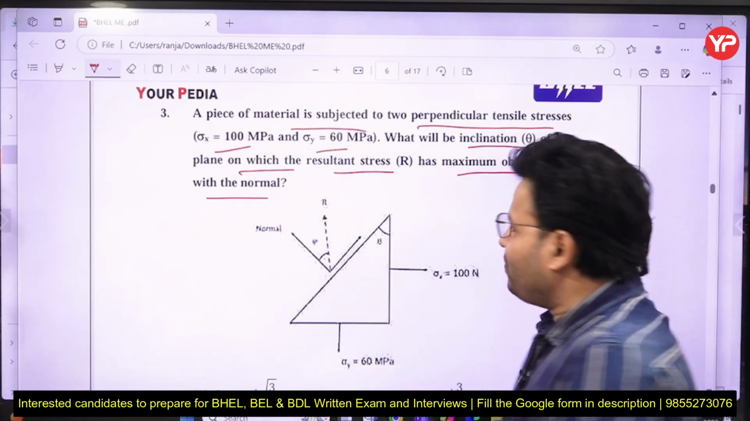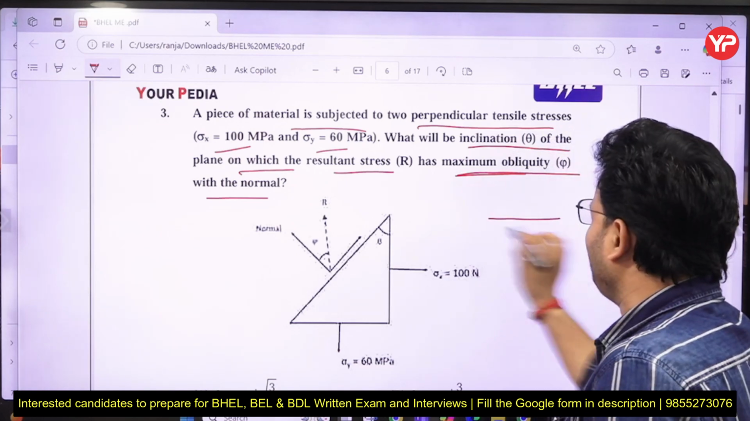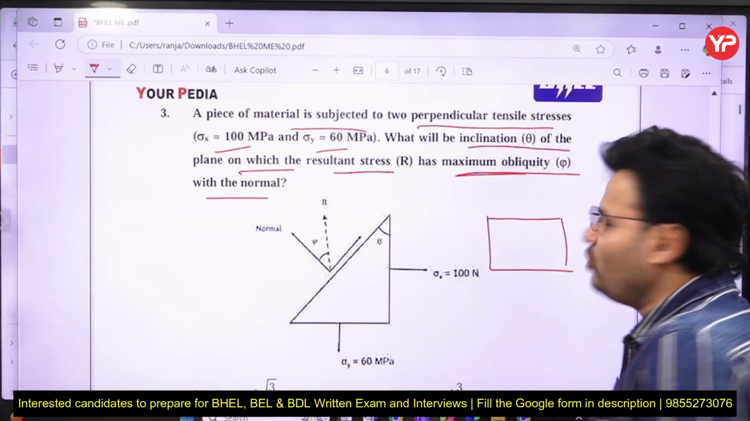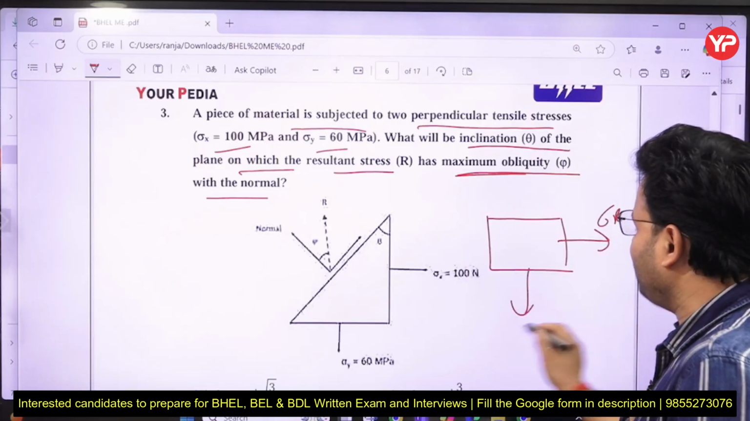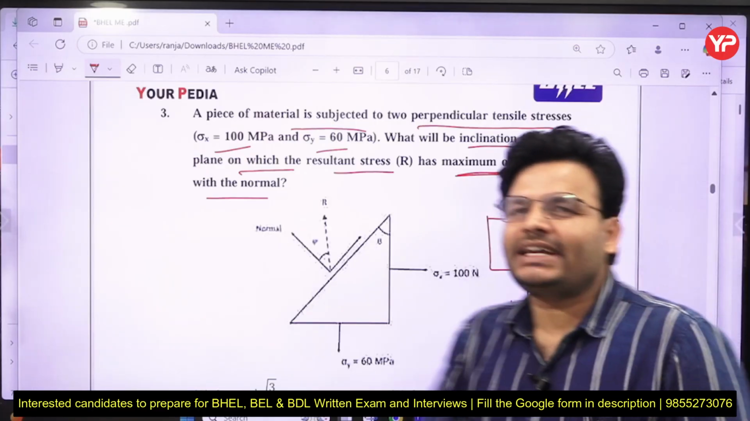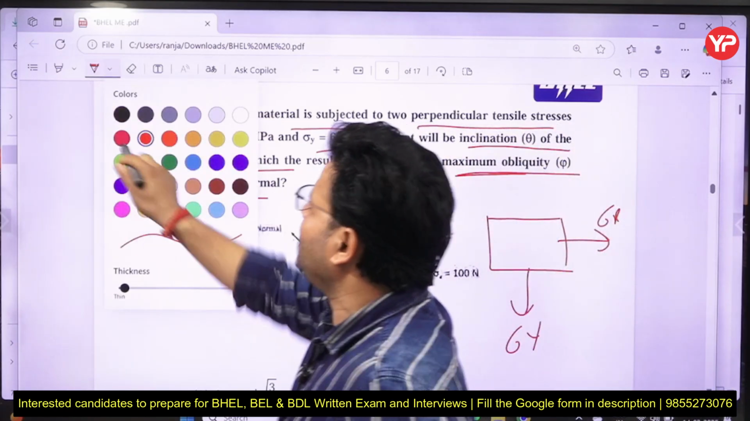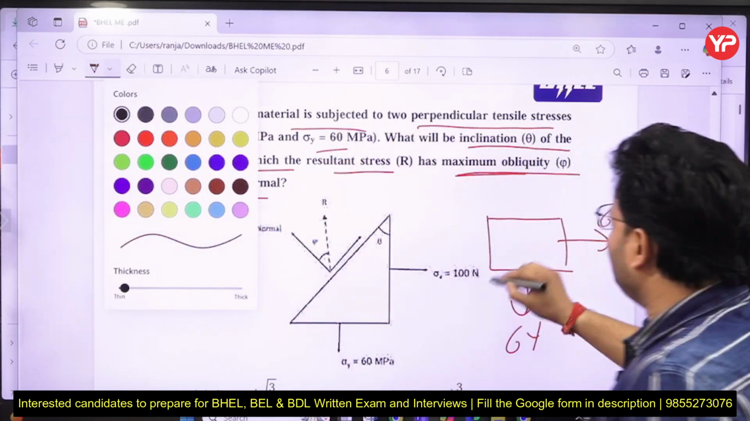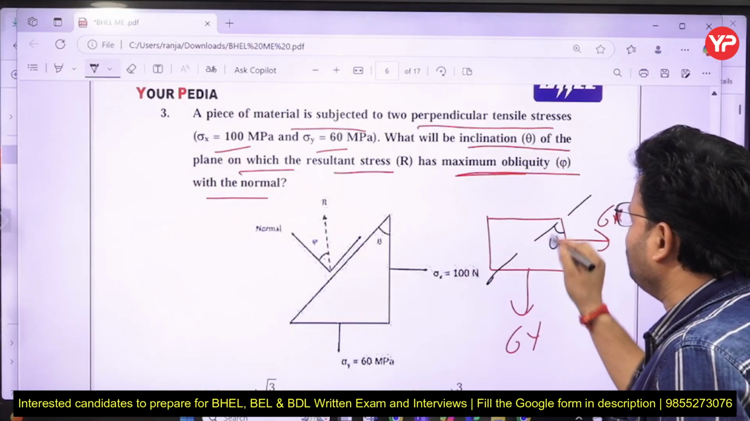In this, my dear friends, I want to tell you in the question, suppose this is any object, and you are going to apply sigma x and sigma y like that. If you take any oblique plane, let's assume this is an oblique plane making some angle, let's assume theta.